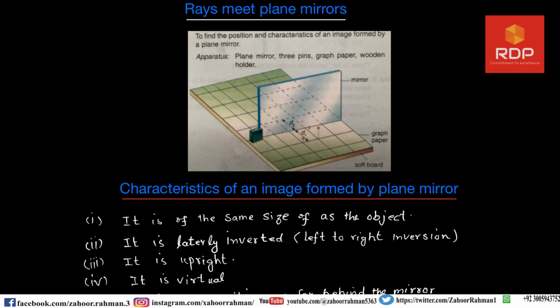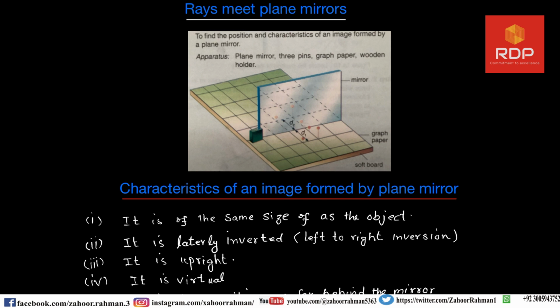The fourth one is, it is virtual. Now what is virtual? This is very, very important. A virtual image cannot be projected onto a screen because light rays do not actually meet at the image position.